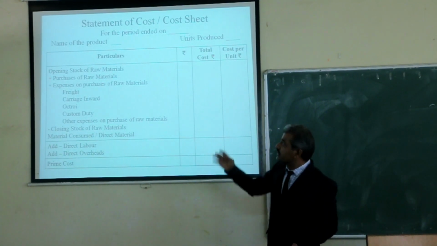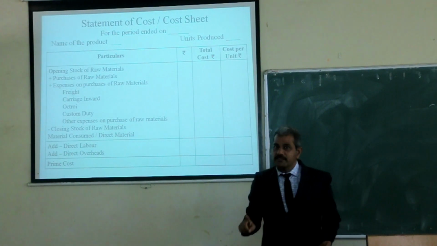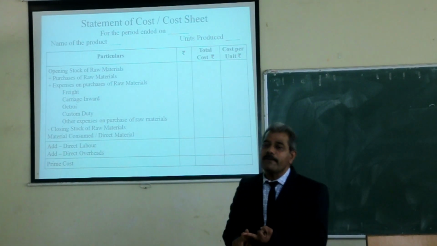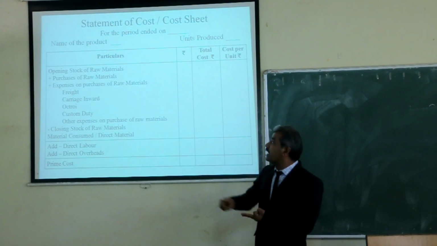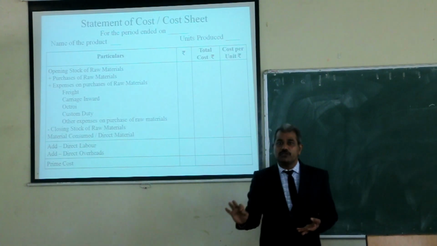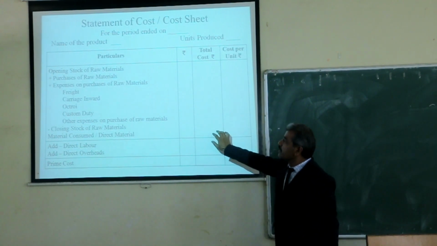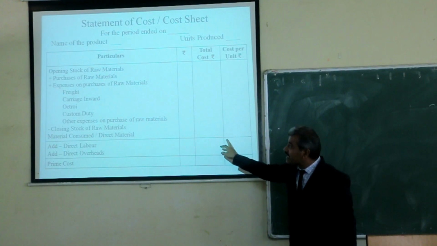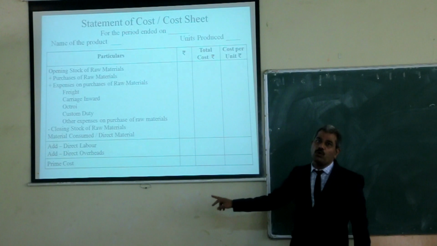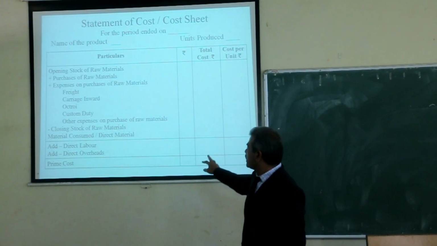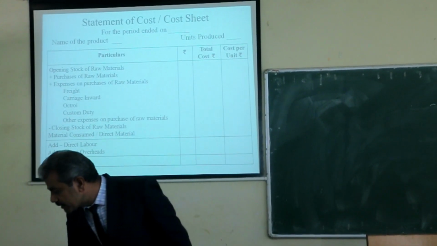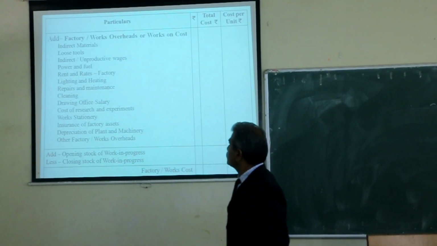See again the process. You have to add opening stock of raw material, purchases of raw material and expenses of raw material, and you have to deduct the closing stock of raw materials. Then you will get material consumed, that is, direct material. In this direct material, you have to add direct labor and direct overheads. Then you will get the prime cost. This is the first stage in the calculation of total cost.